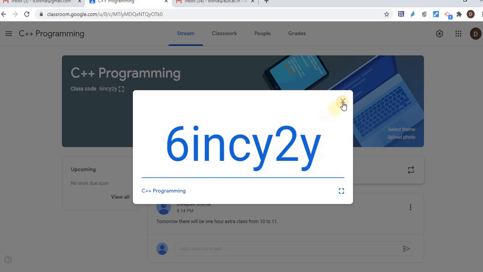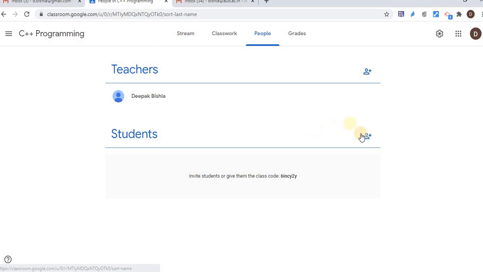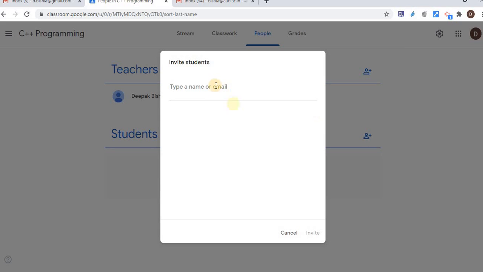And another way to join students in my class: under the People option here, just see Invite students. Once I click invite students, I just need to type their email IDs. If I have the email IDs, I'm just typing them, xyz at gmail.com, anything, and then next and next and next.